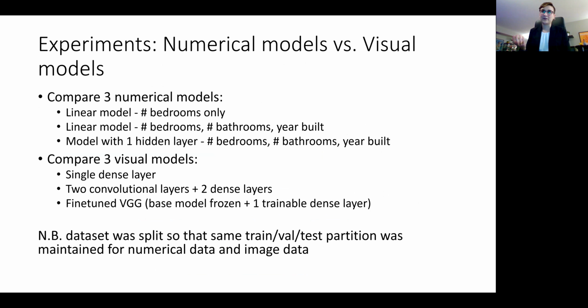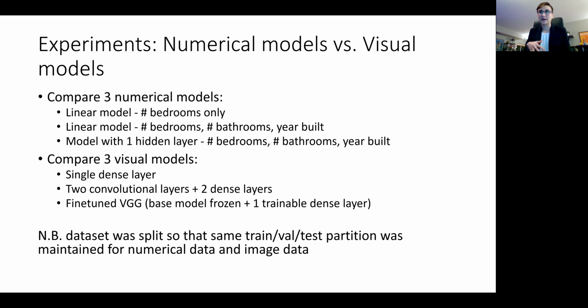As I mentioned, my first experiment was to see which was more predictive or able to do regression on the cost of a house, whether it was the numerical data I mentioned, so the number of bedrooms, number of bathrooms, and the year the house was built, versus the visual appearance of the house in the actual Street View images. I tried a bunch of different architectures and compared the final mean squared error of the regression model. Just as an aside, it was important to me that these models were comparable across the visual and the numeric.